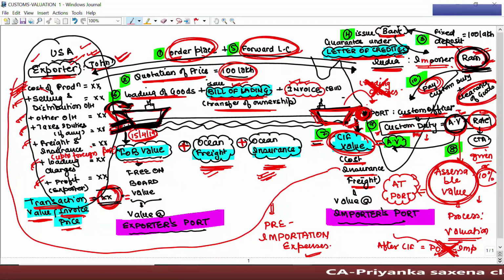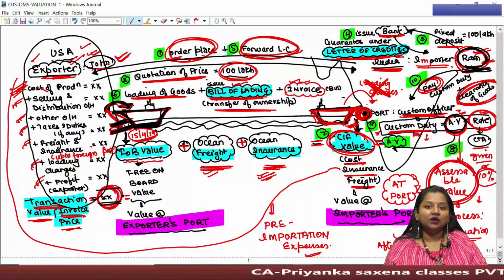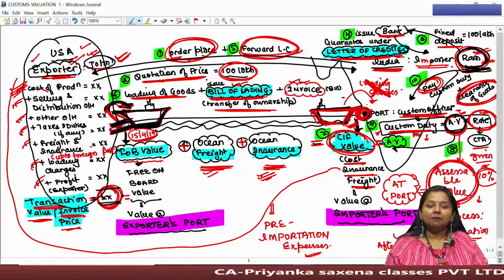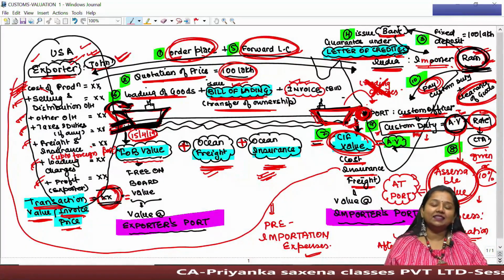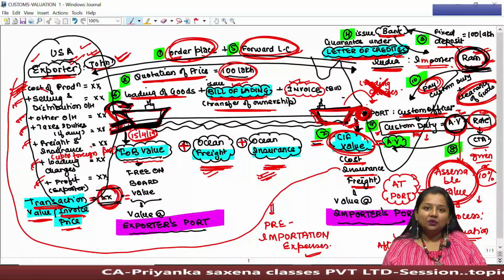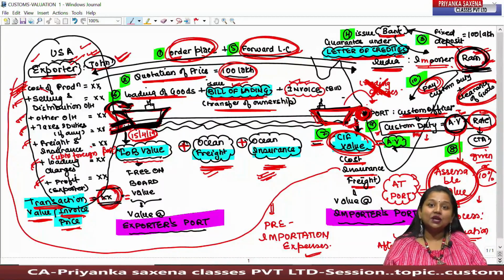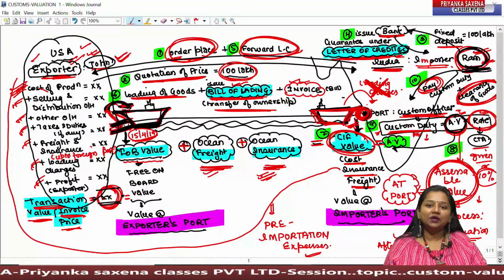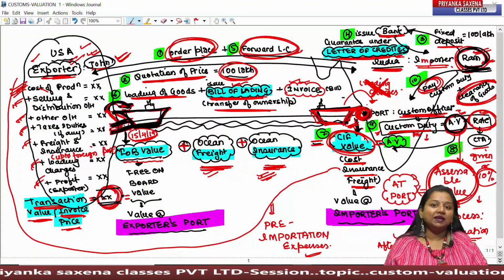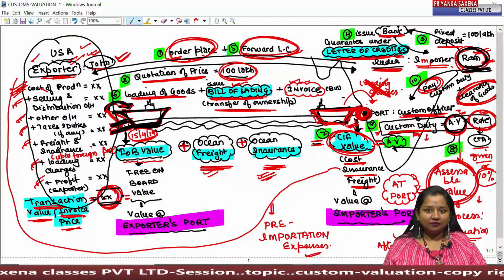Under this valuation, there will be many expenses which we had already seen under Rule 10, bifurcated under two categories, namely Rule 10.1 and Rule 10.2. Under Rule 10.2, we had considered the implied additions of freight and insurance, which have to be added while computing the assessable value, irrespective of whether they are actually given in the question or not.